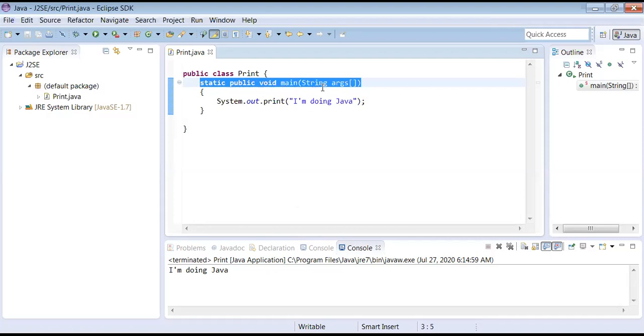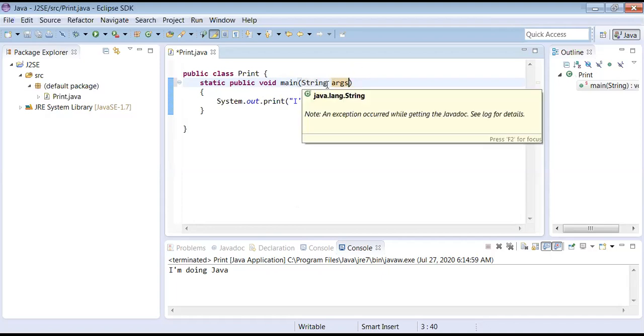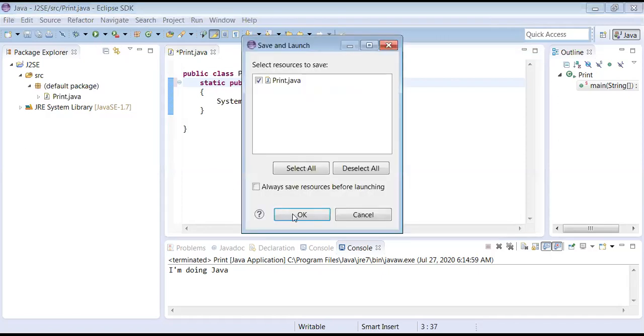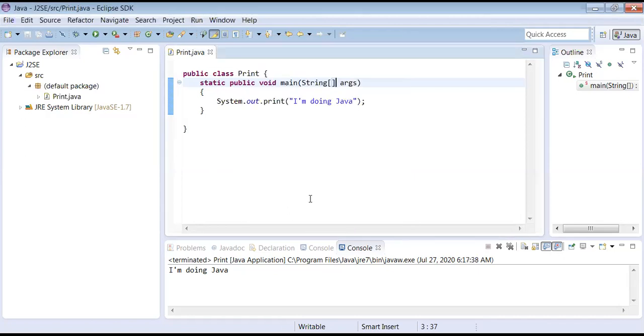No problem. Similarly, see, one more thing I want to show you in this application. See, the square brackets are there now. I am deleting and I am putting them here. This is also allowed. See, I am running this program again. Yes, no problem. In how many ways have I executed the same program? In 3 different ways I have executed, isn't it? And I will give all these 3 ways later on to you. You need not take anything.